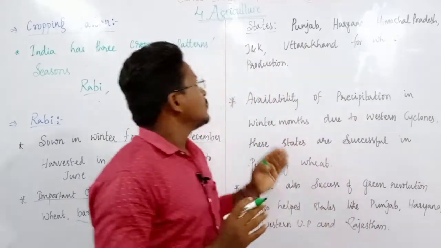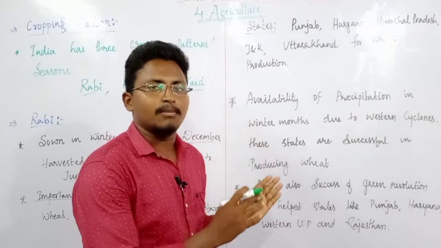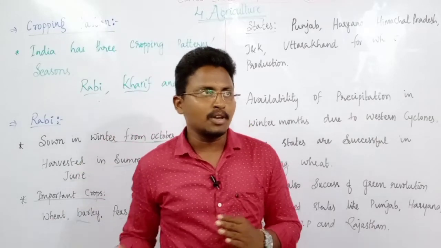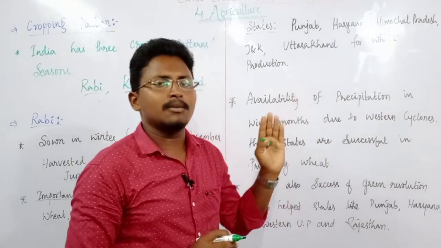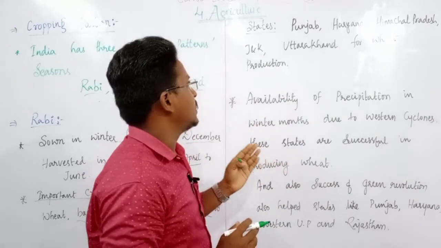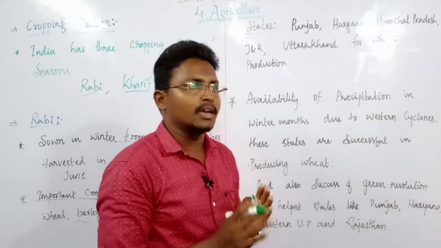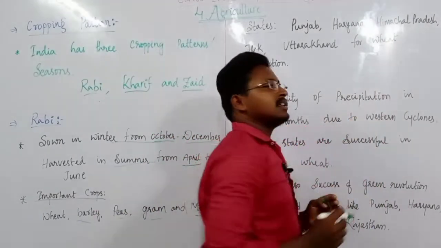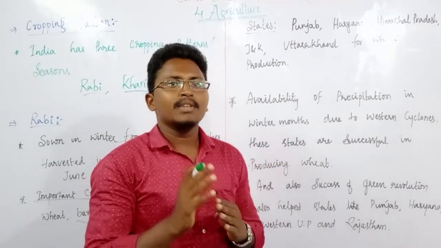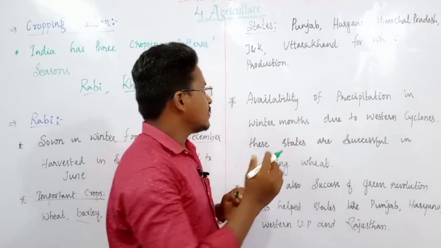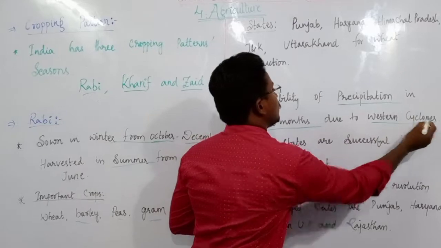And some of the important states which depend upon this Rabi season and grow these crops are mainly Punjab, Haryana, Himachal Pradesh, Jammu Kashmir, Uttarakhand. These states mainly grow wheat during the Rabi season. And why are these states successful in growing wheat? Because of the availability of precipitation in winter months due to western cyclones.